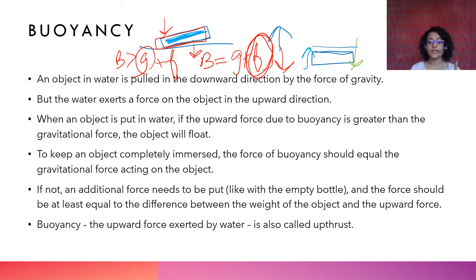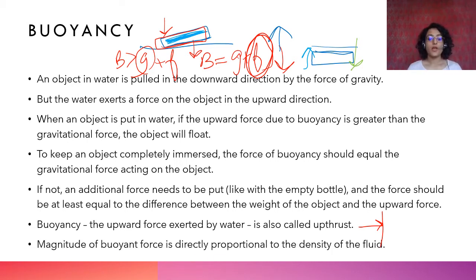So buoyancy, since buoyancy is an upward force, it is called upthrust. What is thrust? Thrust acts perpendicular to the surface of the object. Upthrust is thrust that acts in the upward direction. Buoyancy always acts in the upward direction, always opposite to gravity. Magnitude, this is important to remember. Magnitude of buoyant force is directly proportional to the density of the fluid. Fluid की density से directly proportional है.